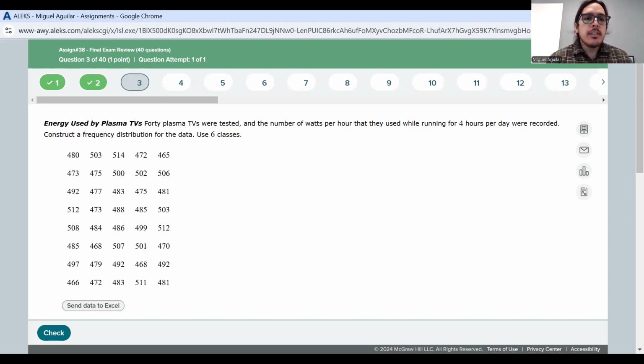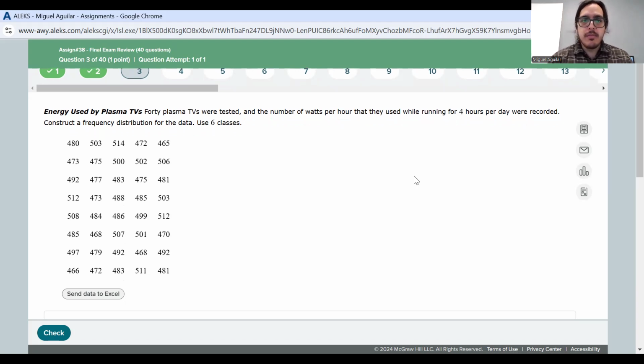Okay. So the problem says energy used by plasma TVs. 40 plasma TVs were tested, 40 data points, and the number of watts per hour they used while running for 4 hours per day was recorded. Okay, so this data represents the wattage that was used while running for 4 hours, these TVs. Construct a frequency distribution for the data. Use 6 classes. Okay. So first of all, whenever you're given a raw data set, you want to go ahead and throw that data into your calculator. Okay. So I'm going to take a moment and switch over so that you can see what's going on in my calculator.